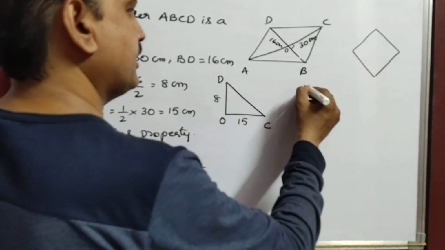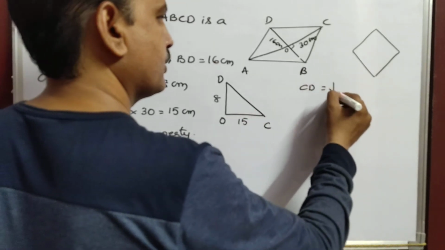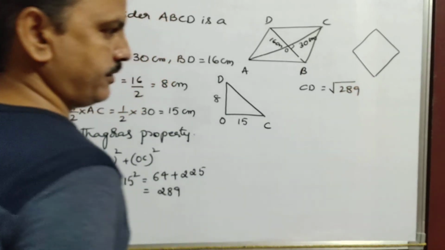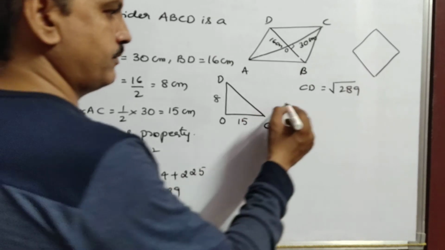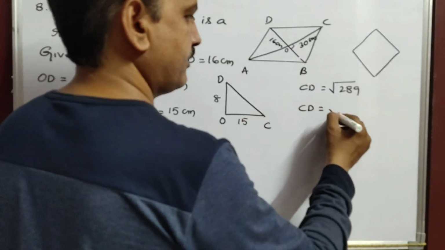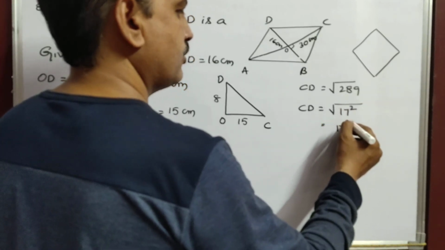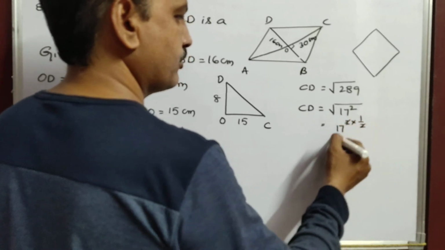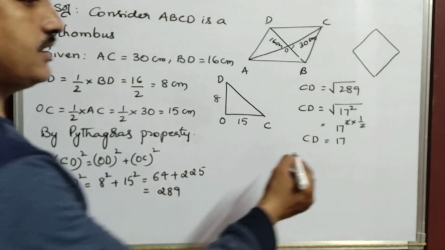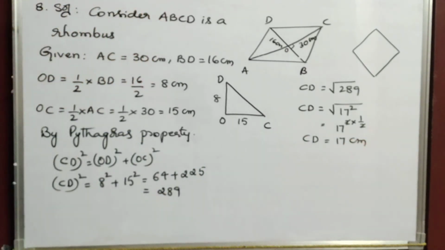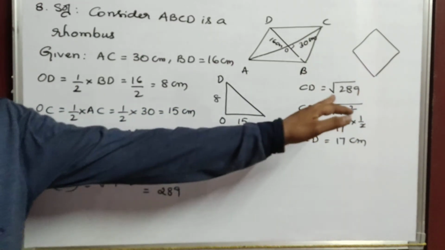That means CD square equals 289, and CD equals square root of 289. If you clearly observe, 289 comes only in the 17 table. So 17 into 17. I can write 17 square. So 17 square to the power of 1 by 2, you will get 17. So CD equals 17 centimeters. You all remember how to find the square root, no? By prime factorization. But 17 only will come for 289.